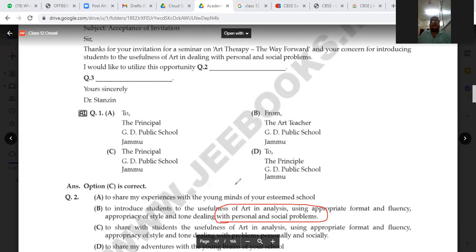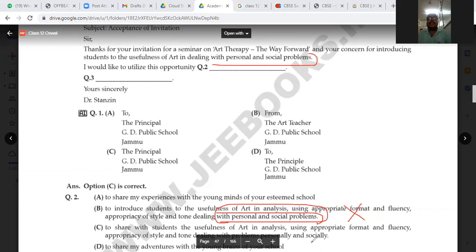That is the extra thing that has been given. Why will we not take it? Because it is already written in the first paragraph of the question paper. So why would you repeat that? That is why we will not be taking option B.